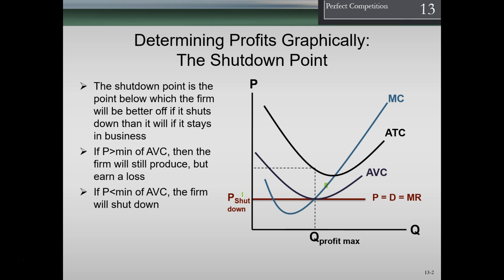So if this line is anywhere, if marginal revenue equals or meets the marginal cost anywhere between the average total cost and the average variable cost, then we would be best off profit-wise to stay in business and minimize losses in the short run. If, however, this price line goes anywhere below the average total cost, then that's our shutdown point in the short run. Then we're better off going out of business than we are staying in business at that point.